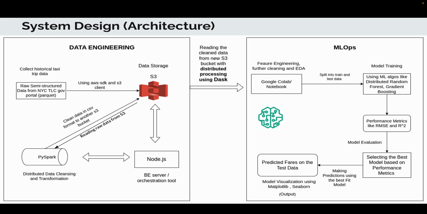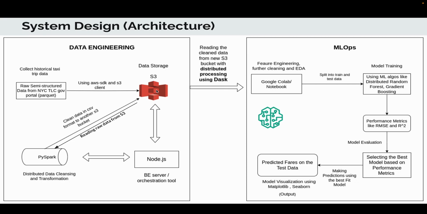So let's deep dive a little bit into the data engineering part. We basically collect the taxi trip data, which I just showed you in the New York TLC trip record, where we have the data stored from 2009 to 2024 in Parquet format, which is raw format. The very first step is to dump all of this raw data into our S3 bucket using AWS S3 and the SDK client. So that is the data storage part.